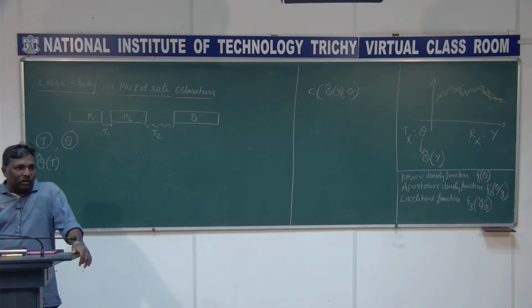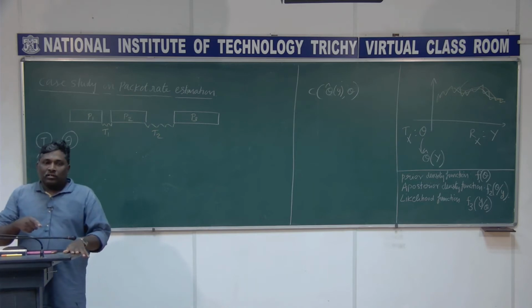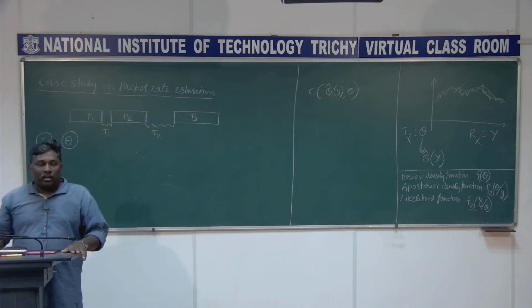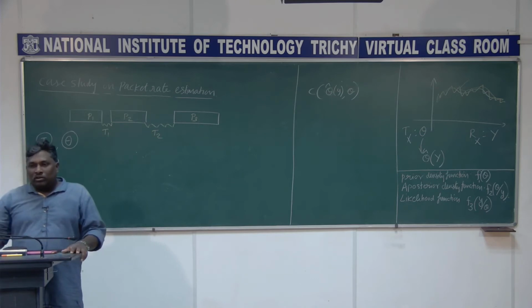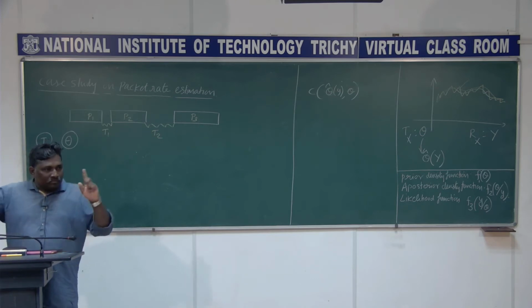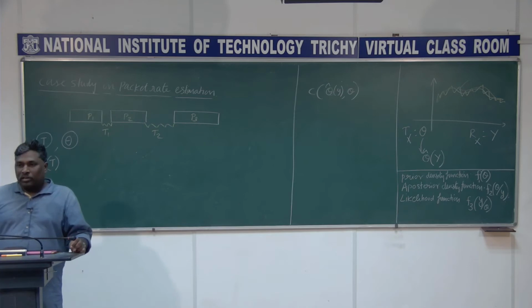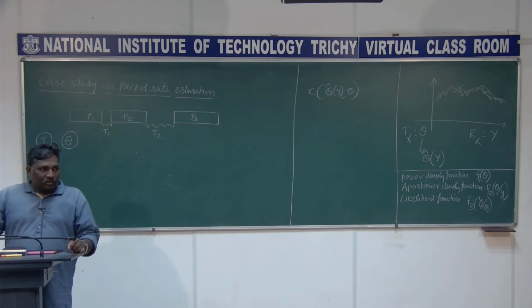So you are estimating theta cap, but the true value is theta. So you need to give the penalty. We need to create some function that measures this. Very simple measurement is what? Theta minus theta cap of y, the magnitude square is one measurement.